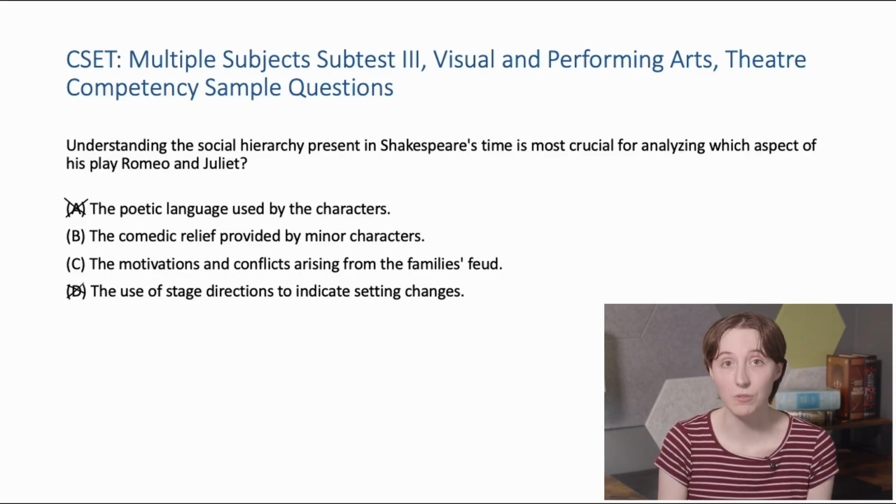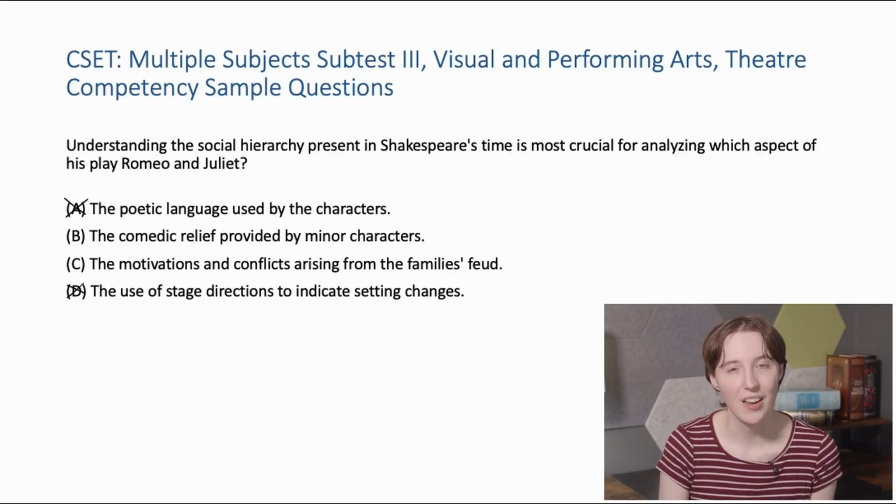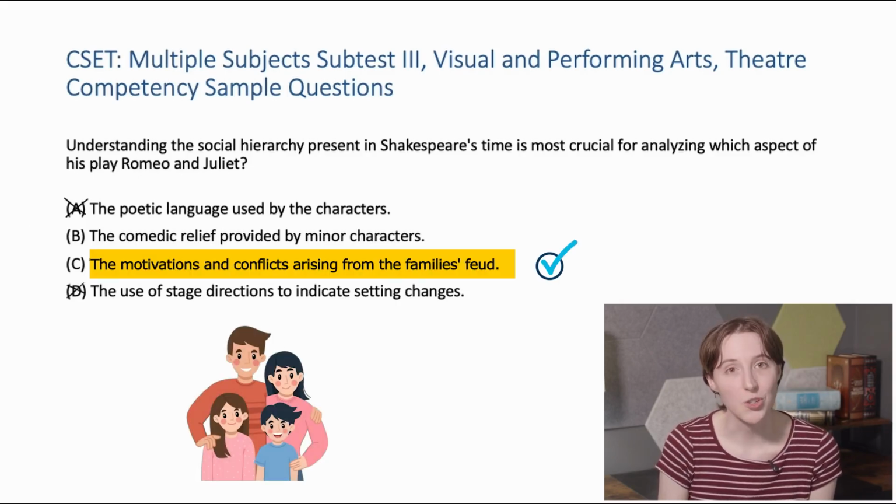Social dynamics do inform comedic elements, but C is definitely a better answer, because the rigid social structures and honor-based society of Shakespeare's era heavily influenced the intensity and persistence of the Montague-Capulet feud, shaping the characters' actions and the tragic outcome. The feud is the central conflict driven by societal context.